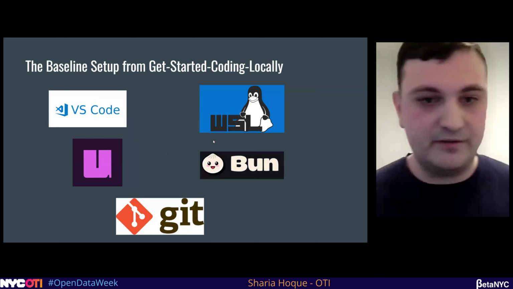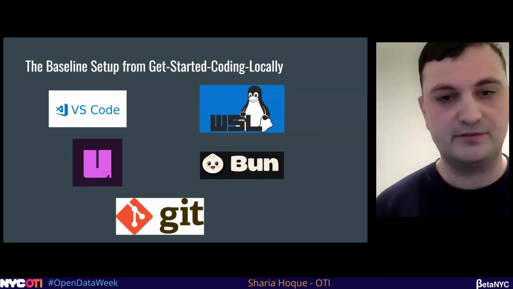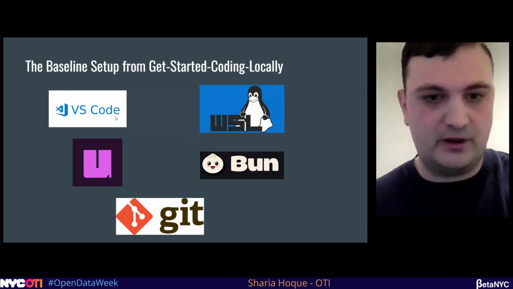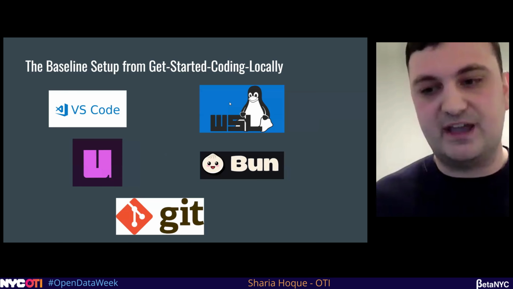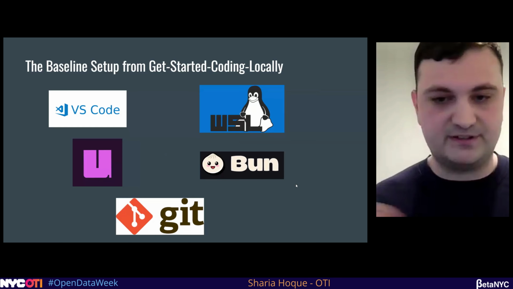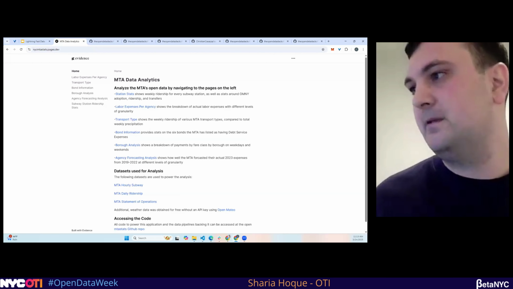Now, we assume as part of this that you have done the key 5 or get started coding locally, which is to have at least a VS Code IDE so you can run code. If you're using Windows like I am, WSL, which makes things a lot easier. UV for Python, Bun for TS and JS, and then Git for being able to do stuff. So let's jump right in.